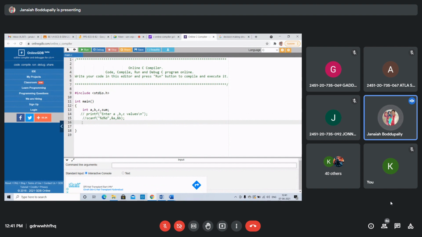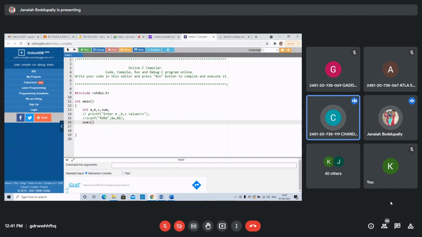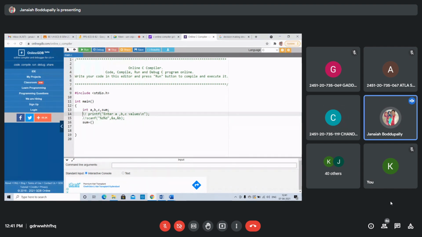What is the meaning of that? Double slash, forward slash. The compiler cannot recognize them. Now integer A, B, C and sum values. Now you can directly give some values to A equal to some value, or otherwise sum equals scanf, we can write again percentage d. No need, I am just taking. I will show this. Scanf is for taking the values from the keyboard.